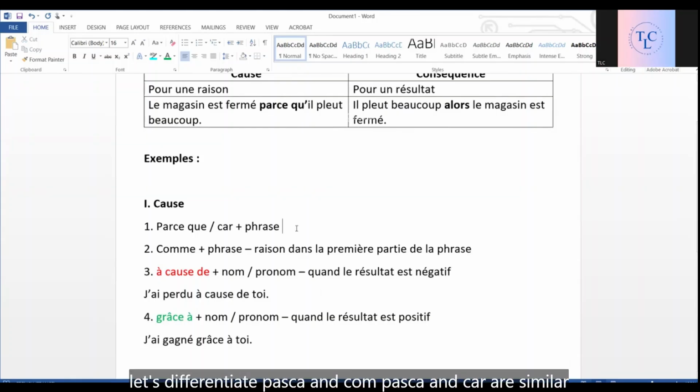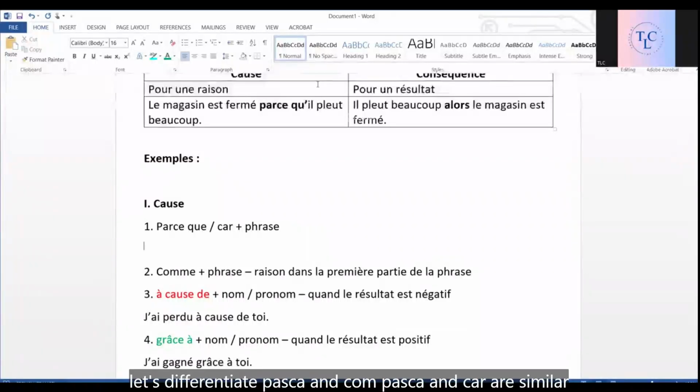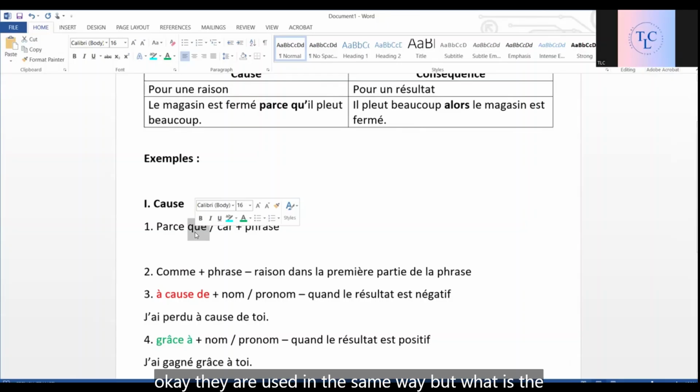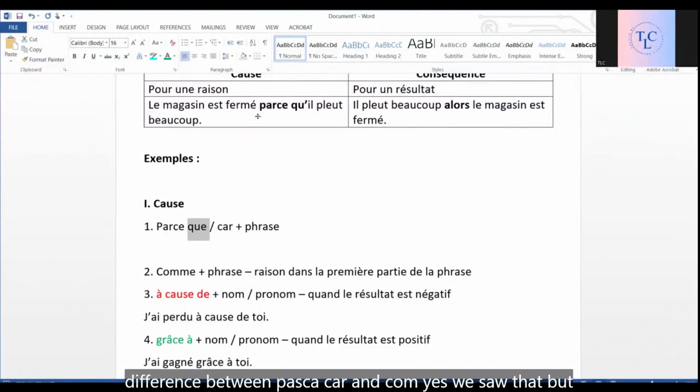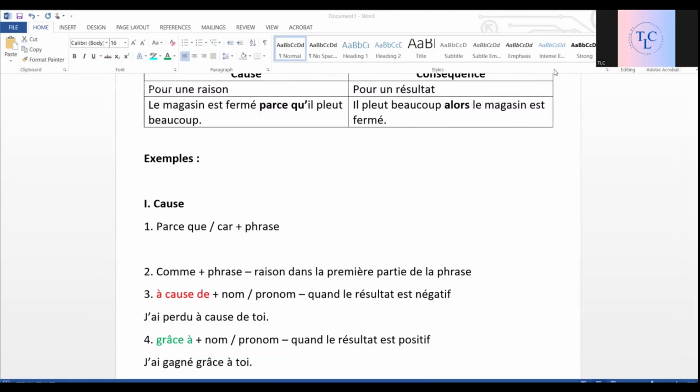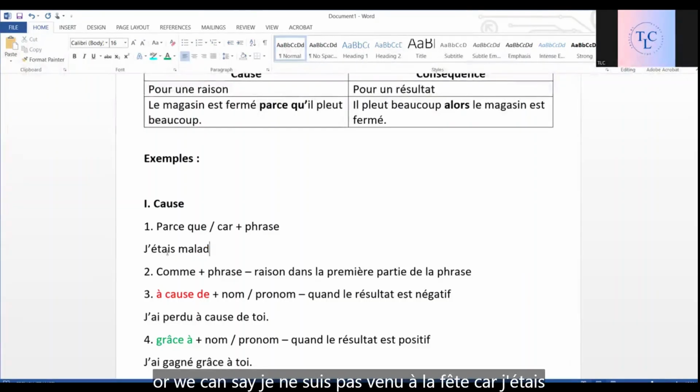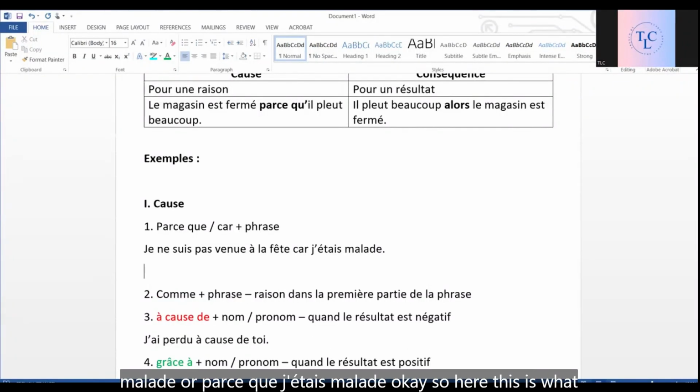And let's differentiate parce que and comme. Parce que and car are similar. Okay, they are used in the same way. But what is the difference between parce que, car and comme? Yes, we saw that, but let's take an example. J'étais malade, or we can say je ne suis pas venu à la fête car j'étais malade or parce que j'étais malade.